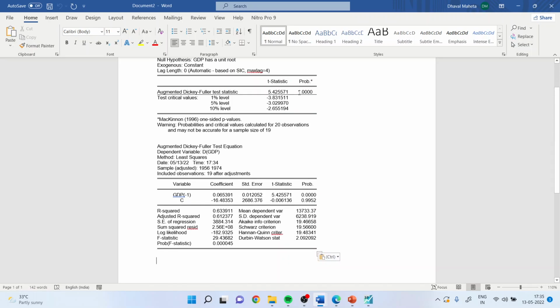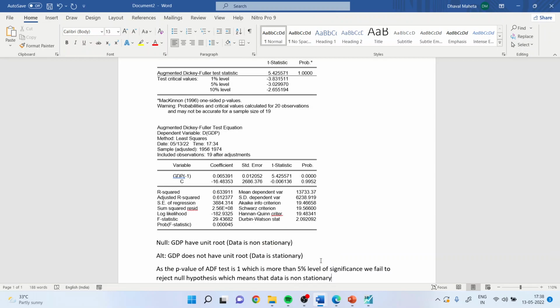Now you will have to see these values. The null is GDP has a unit root, or the data is non-stationary. The alternative is GDP does not have a unit root, data is stationary. You can see the p-value here. As the p-value of this test is 1, which is more than 5% level of significance, we fail to reject the null hypothesis, which means that the data is non-stationary.